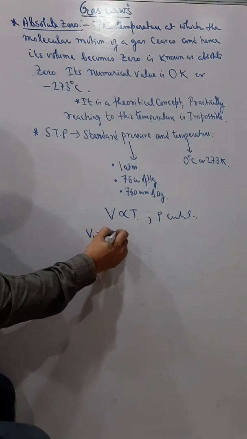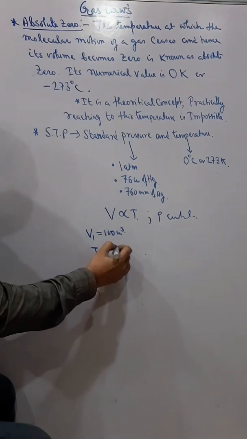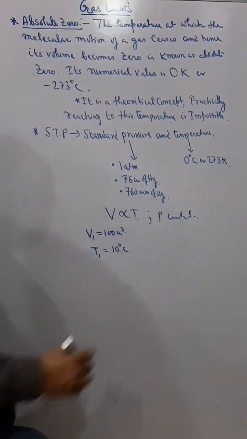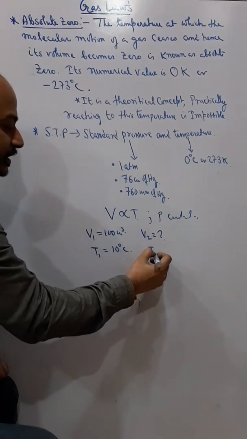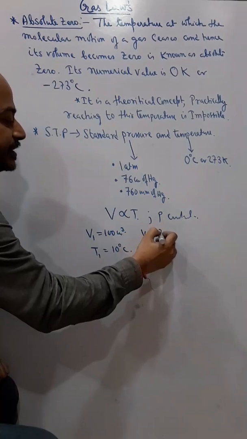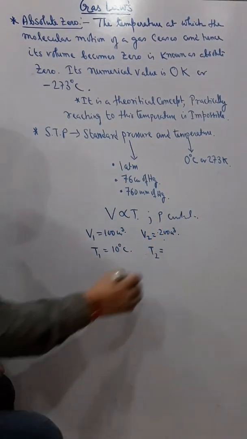Suppose V1 is given as 100 centimeter cube and T1 is given as, say, 10 degrees Celsius. V2 you have to find, or V2 is given as, say, 200 centimeter cube and you have to find T2.